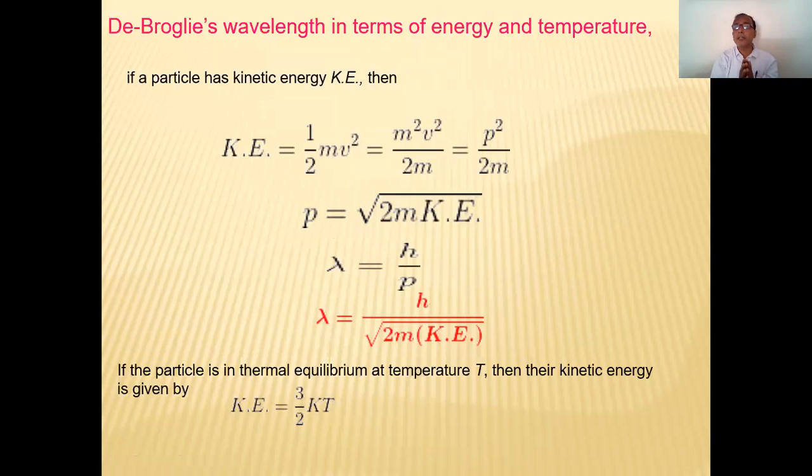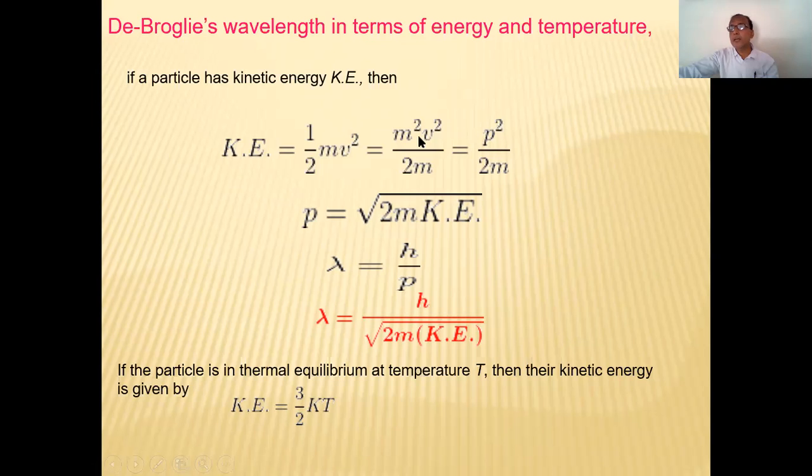De Broglie's wavelength in terms of energy and temperature, if we talk about it, just I have told you that kinetic energy is equal to 1/2 mv square. इसको अगर हम m से मल्टीप्लाई करके डिवाइड करें तो it is m square v square upon 2m. Therefore numerator is क्या है जी? mv बोले तो क्या? What is mv? Please tell me immediately.